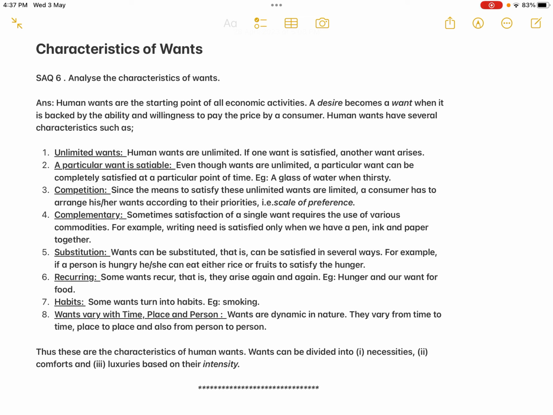Okay, so this is short answer question number 6 from the first unit. Analyze the characteristics of wants. So 6 important questions are there from unit 1. So with this I have finished all the 6 questions. From next class we will move on to the second unit.